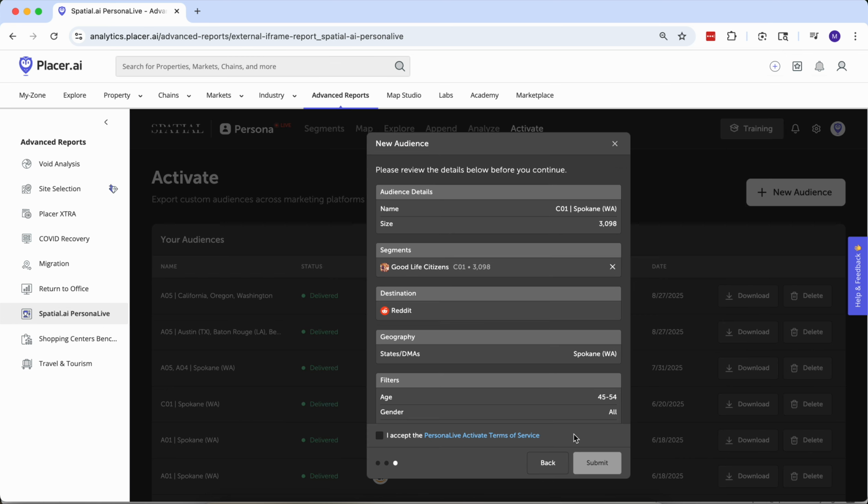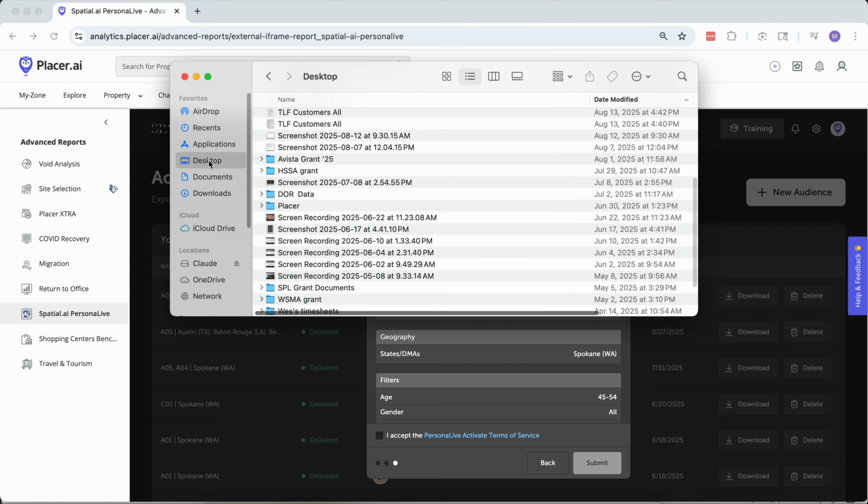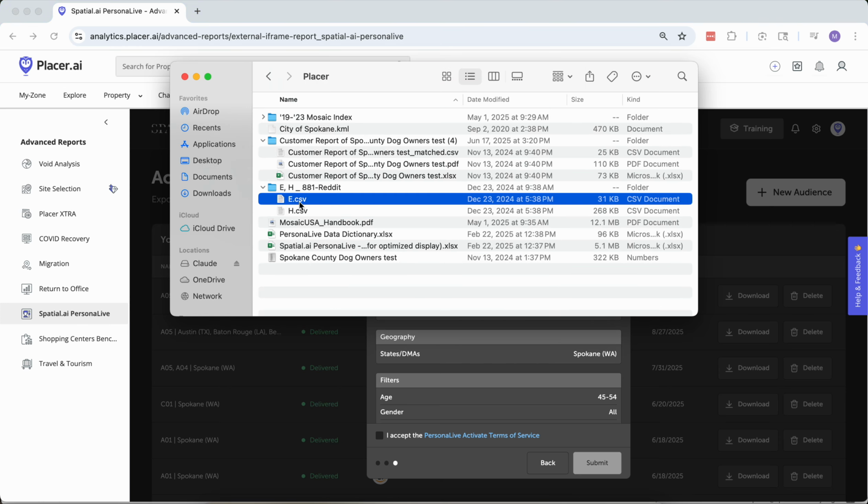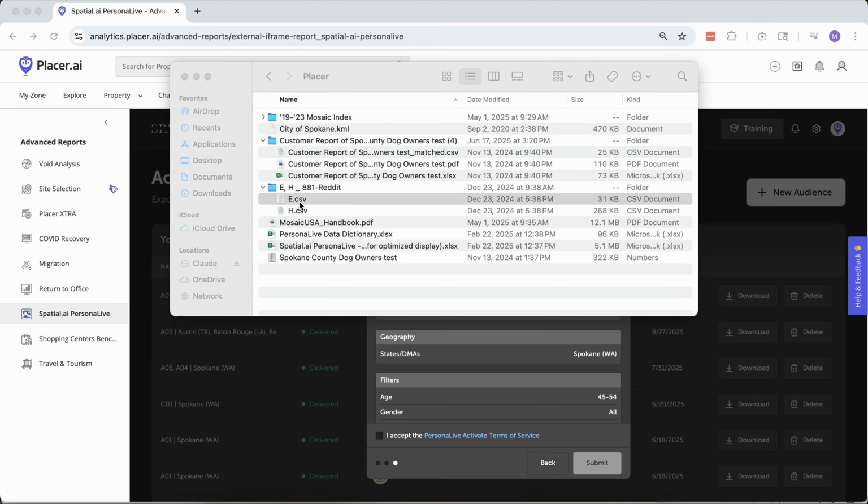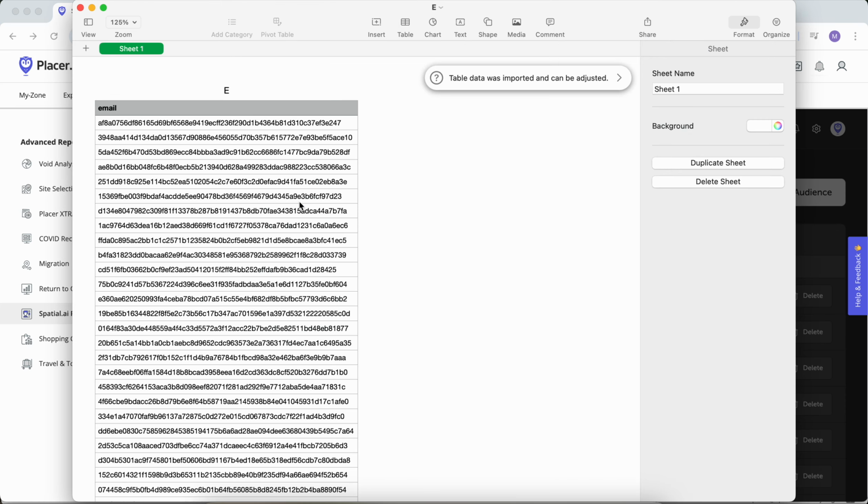And when we run this, what we'll get is a report that looks like this. And this is an encrypted list of email accounts that are associated with those households with all those various filters that we put into that search. And in this case, it's formatted in a way so that when it gets uploaded into Reddit, Reddit knows how to decode these encrypted emails.